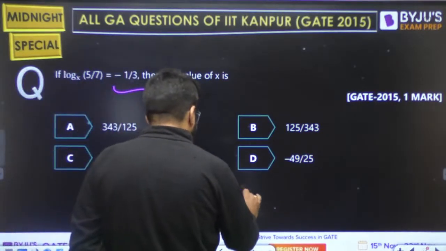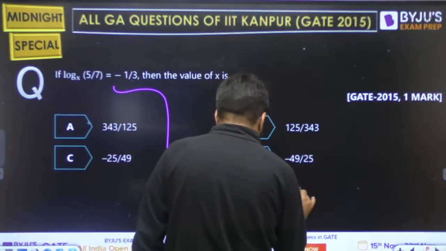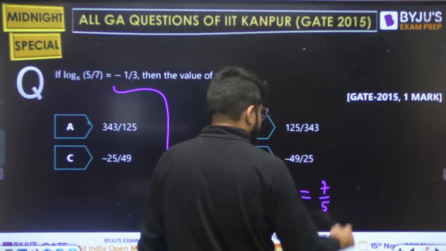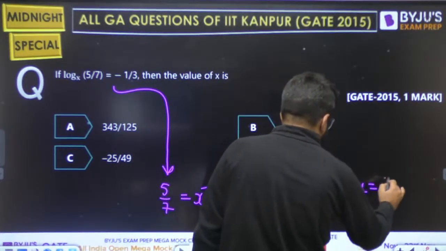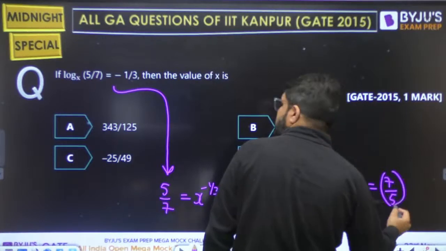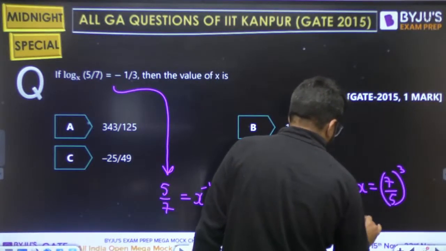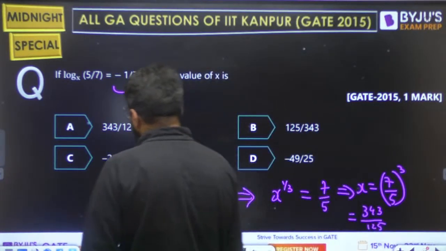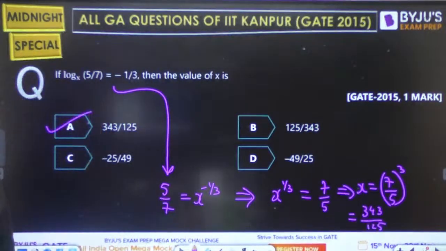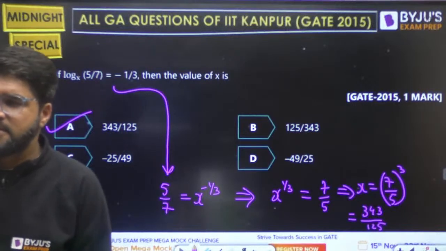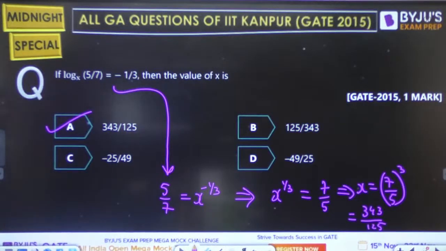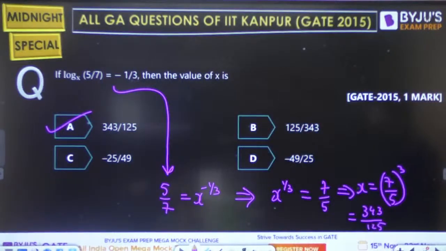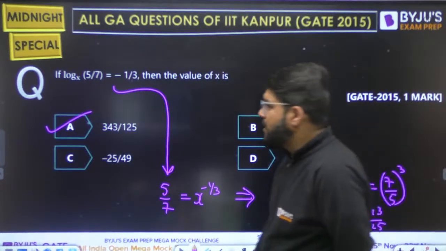So what is x to the power plus 1 by 3? I can take the reciprocal to invert the power. This is 7 by 5. So what should be x? 7 by 5 whole cube. 7 cube is 343, 5 cube is 125. 343 divided by 125, option number A. It's a simple 1 mark question. Cool. Next one आगे जाते.